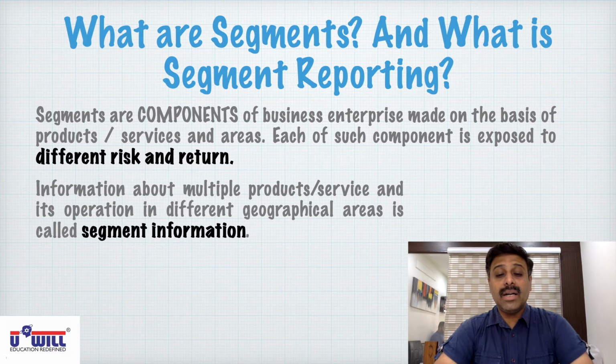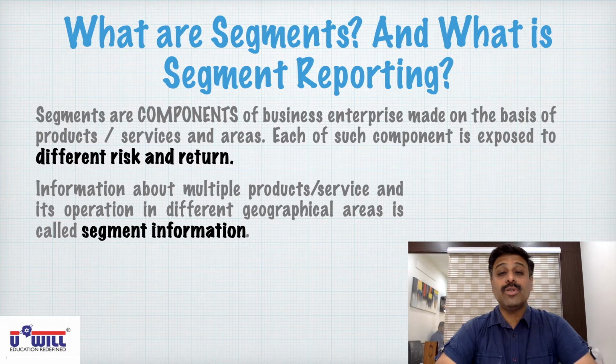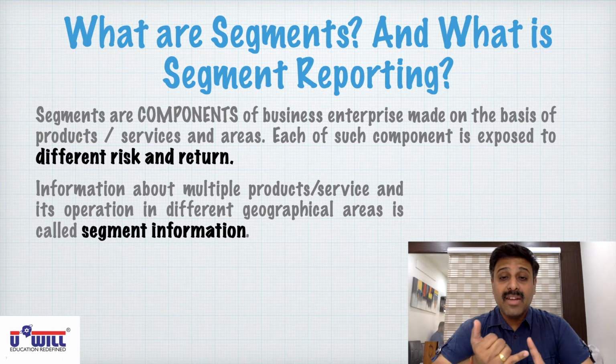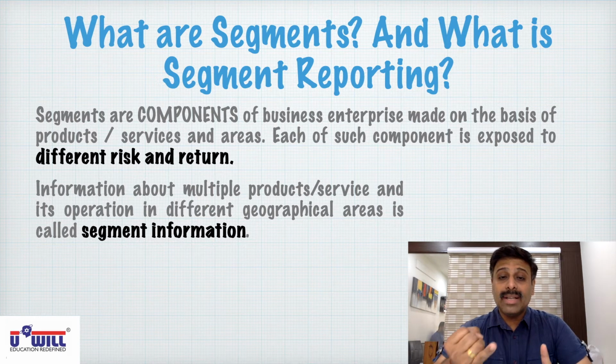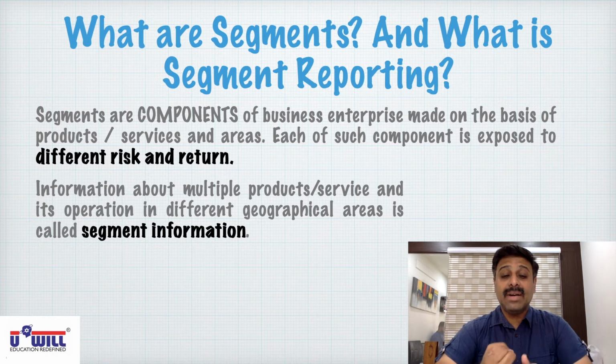Information about multiple products or services and its operation in different geographical areas is called segment information. Now what is segment information? Information about the revenue of each segment. If we are talking about schooling section, then schooling's revenue. If we talk about the hotels sector of ITC, hotels revenue. We talk about the expenses, segment expenses.